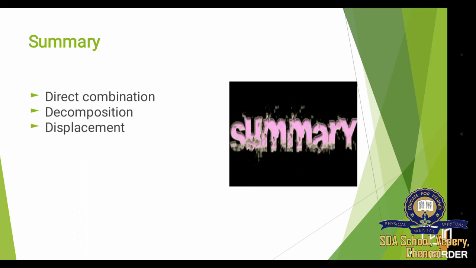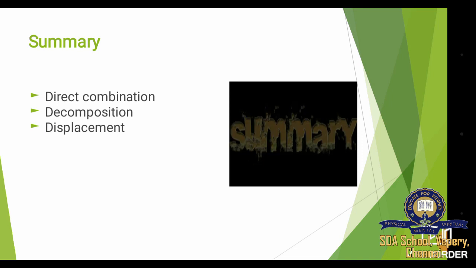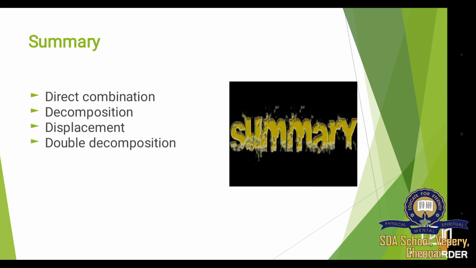Then the displacement reaction, where a highly active element or metal replaces a less active element. Then we studied double decomposition, also called double displacement reaction, where there is a mutual exchange of radicals. So these are the four types of chemical reactions.